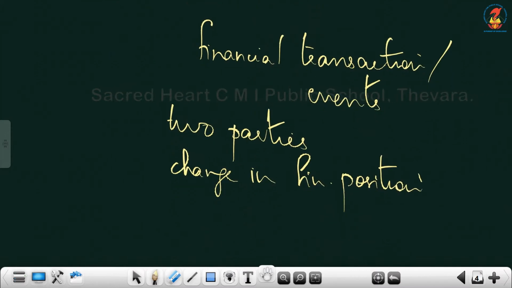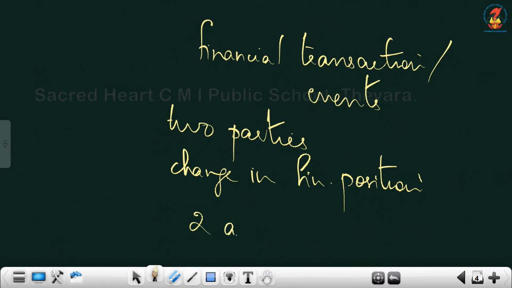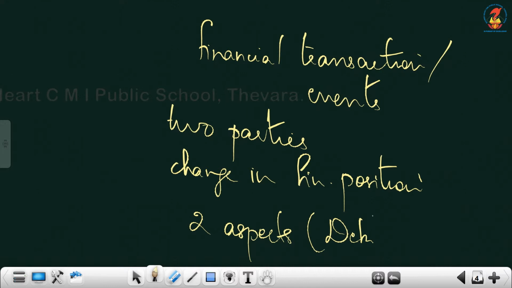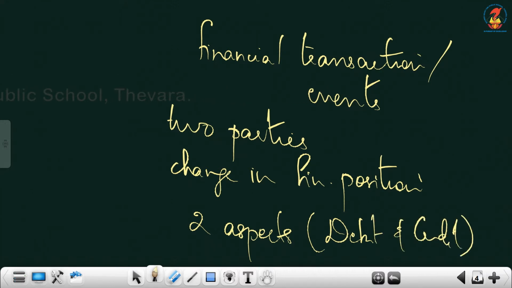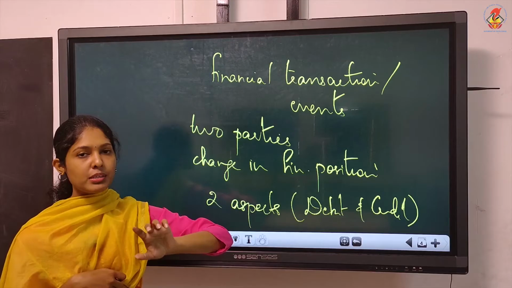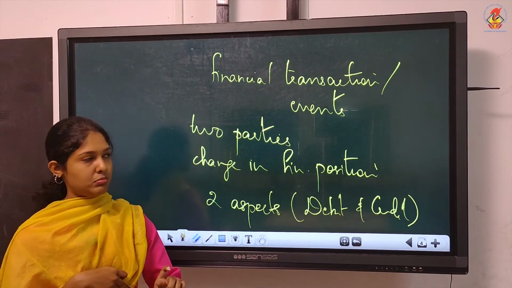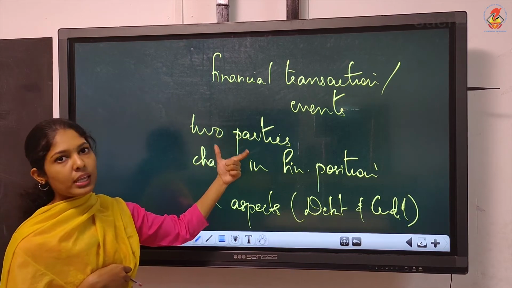And almost all transactions will have two aspects, a debit aspect and a credit aspect. So these are the points which you can explain under this term. Accounting transaction or business transaction means it is a financial transaction, that means expressed in money terms, and it is entered into between two parties.